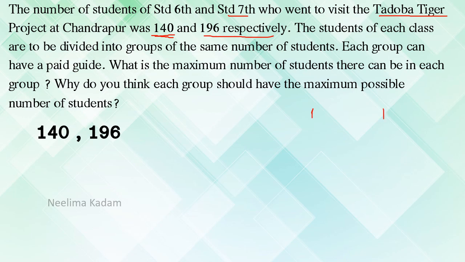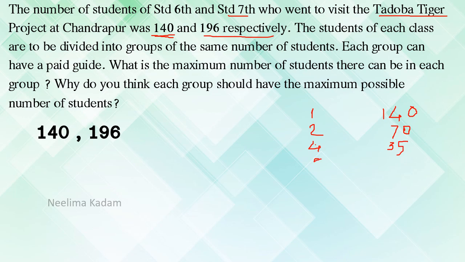1 and 140. Then 2 will be there. 2 sevens are 14 and 0. Next, 4 plus 1, 5 plus 0, 5. 3 is not possible. 4: 4 3s are 12 and 4 5s are 20. Yes.